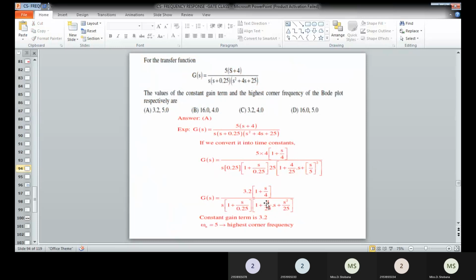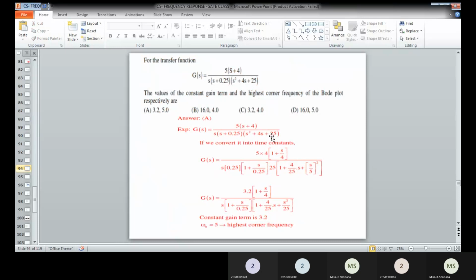Another thing is the corner frequency. Here we have to determine the highest corner frequency. So 1 divided by 4 is nothing but 0.25, that is the lesser value. Then 1 divided by 0.25 is 4. And here the quadratic equation is given, so you have to compare this with your second order transfer function denominator. Comparing s square plus 4s plus 25, 25 is nothing but your omega n square.